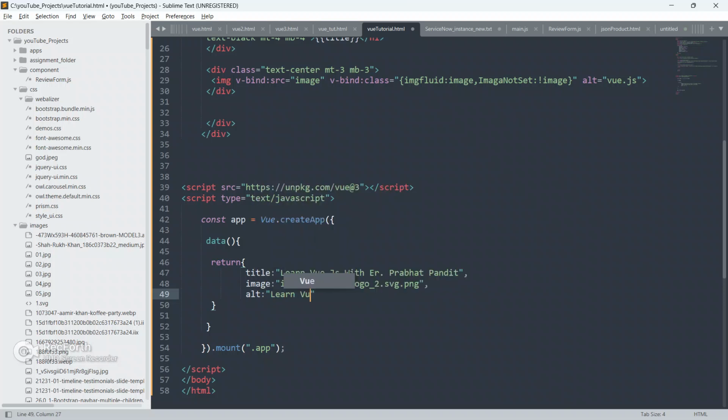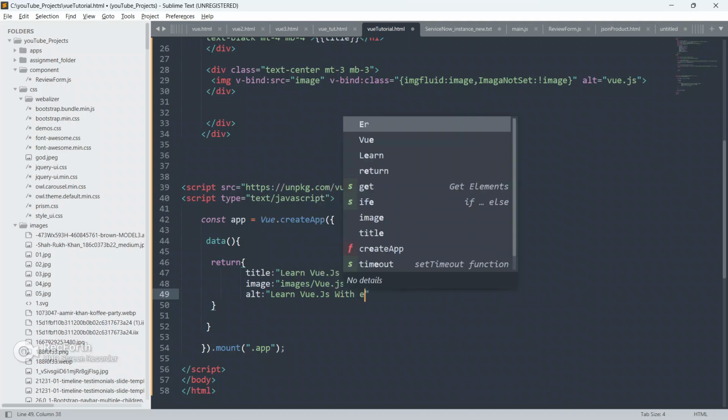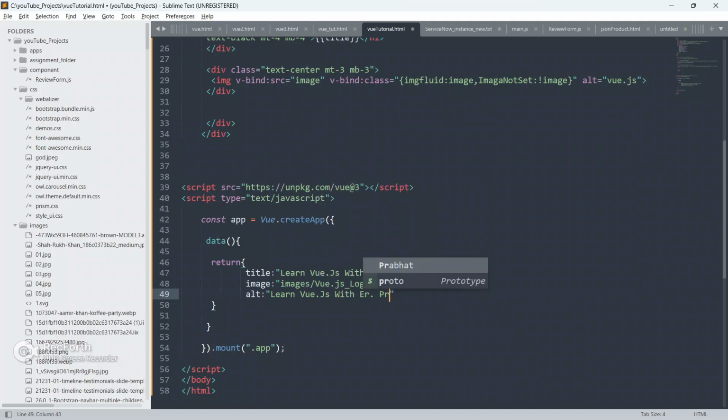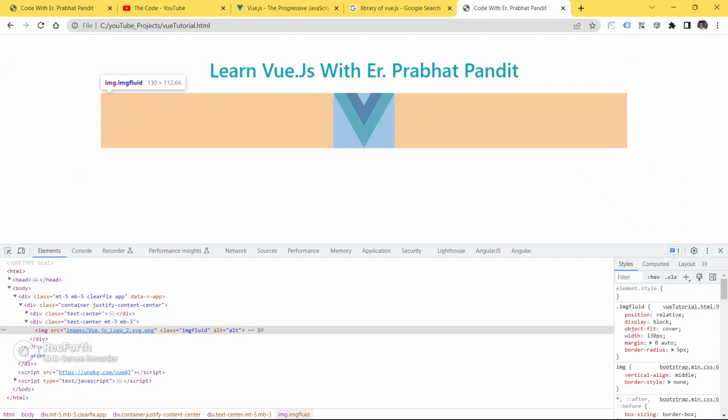ALT: learn Vue.js with ER Prabhat Pandit. Let me just put this ALT here, save your code, go to the browser and refresh your page.